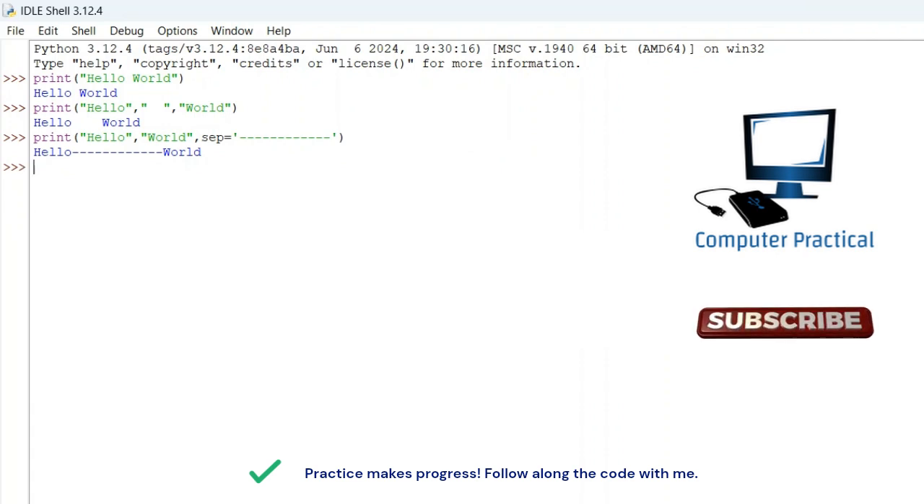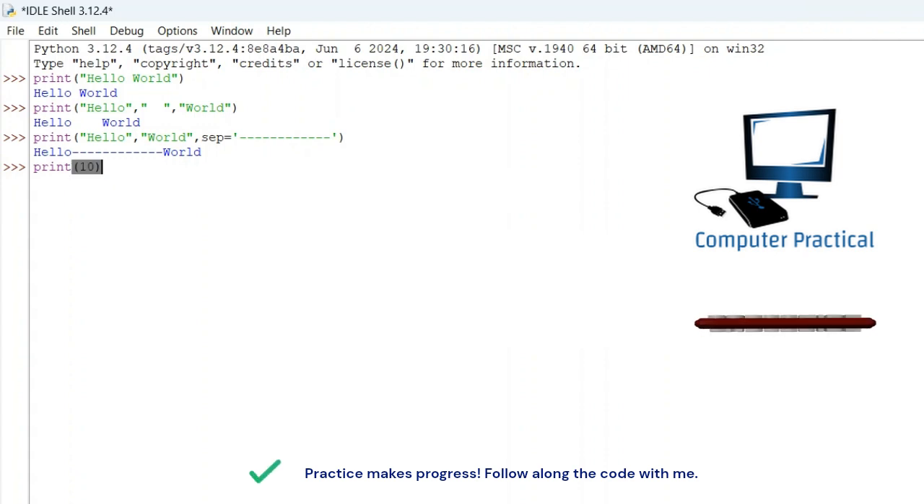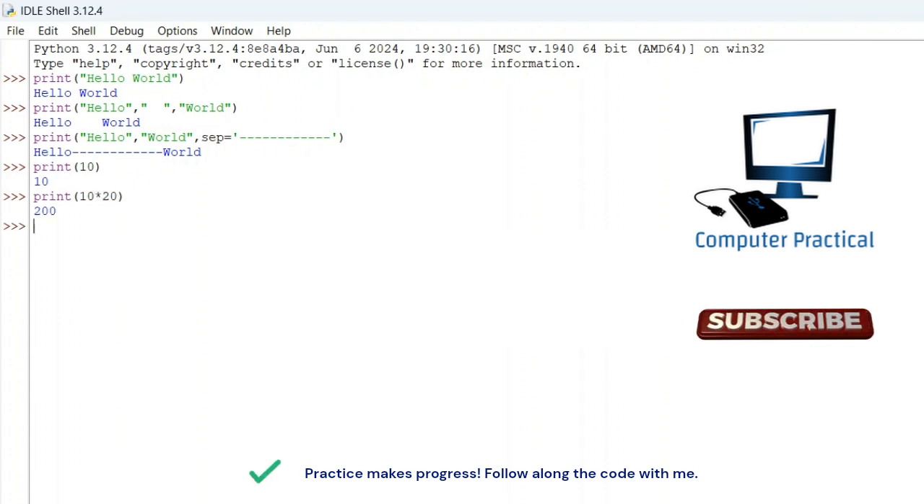Now the next part is dealing with the numbers or numerals, right? I type print of 10, I get 10 as an answer. Then I type print 10 multiplied by 20, then the answer is 200.